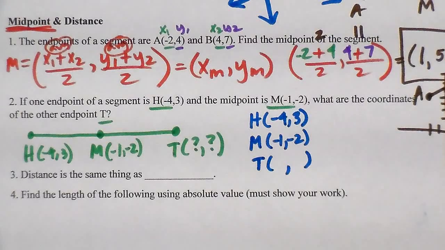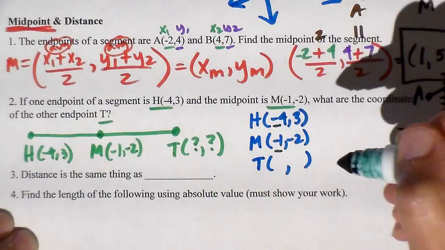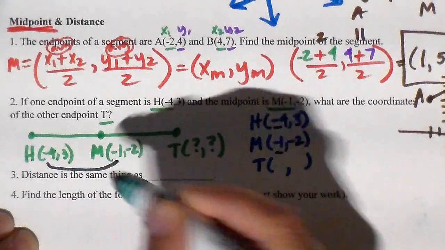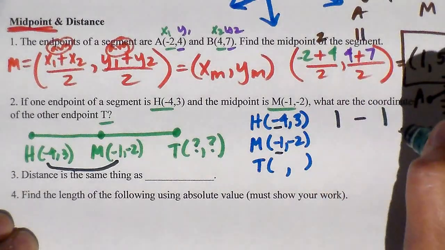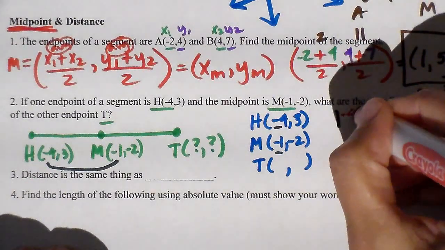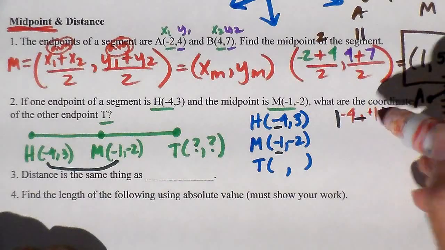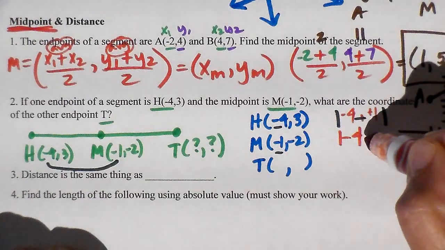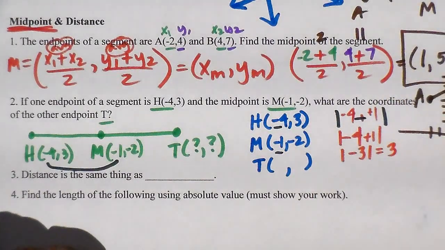So let's use some properties that we have that we know how to use. Okay, first of all, I want to know how far apart this x-coordinate and this x-coordinate are. How far apart are -4 and -1? Well, do you remember we do absolute value? We do the difference. The absolute value of the difference tells you, some of you could count, but I'm going to make you do it this way. So I'm going to go from -4 to -1. -4 minus a negative changes to plus a positive. So -4 plus 1, which would be -3, and the absolute value is 3.